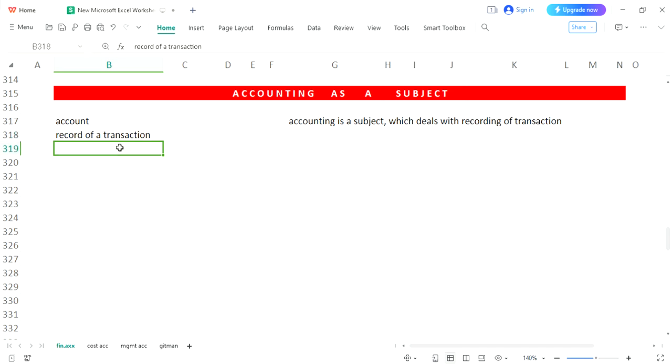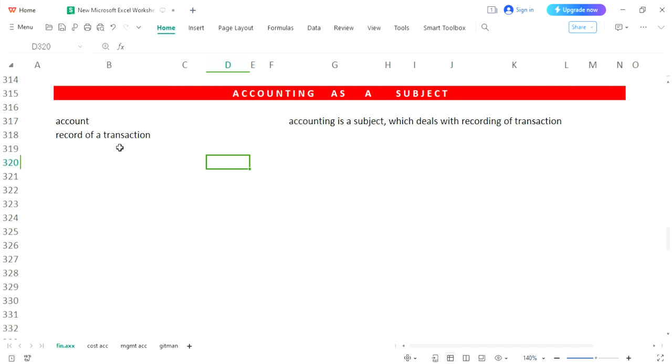Secondly, we are proceeding to the next point: accounting is purely related to commercial activities. That means we will be dealing with two types of businesses. We will directly be associated with business. One business which is providing services.